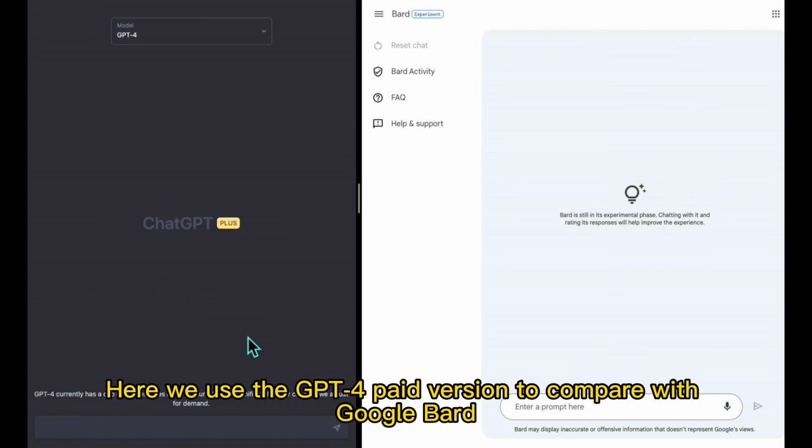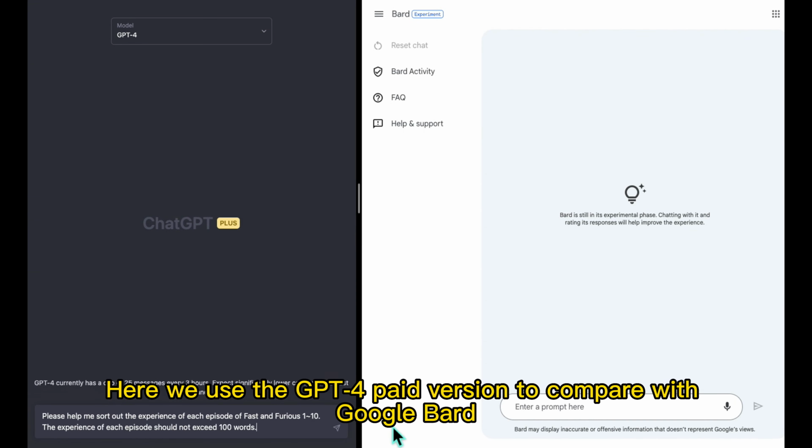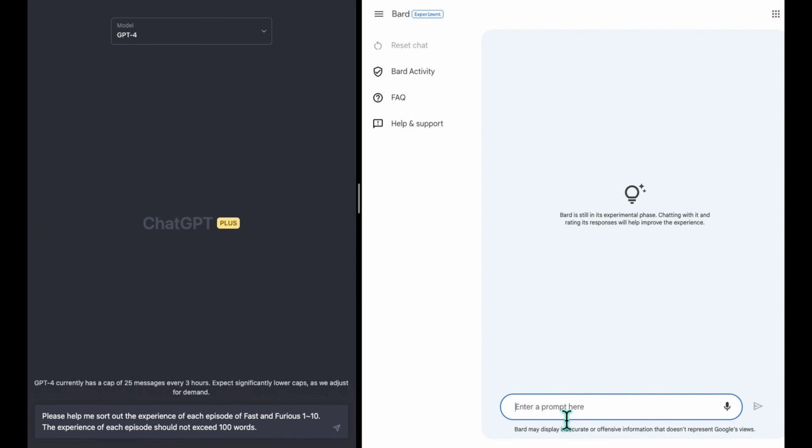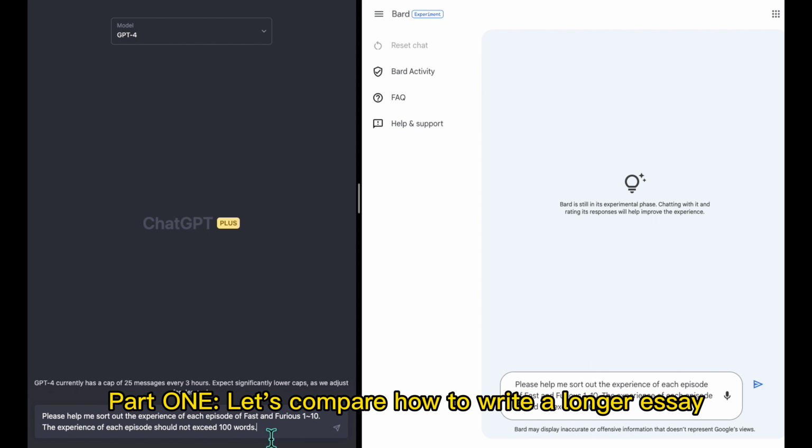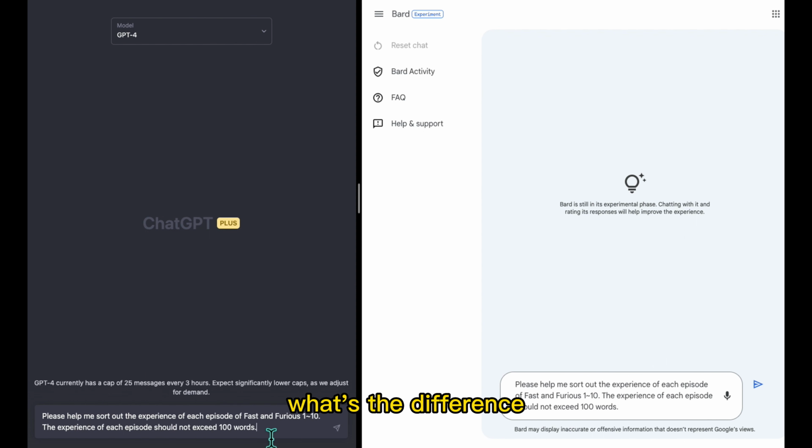Here we use the GPT-4 version to compare with Google BARD. Part 1. Let's compare how they write a longer essay. What's the difference?